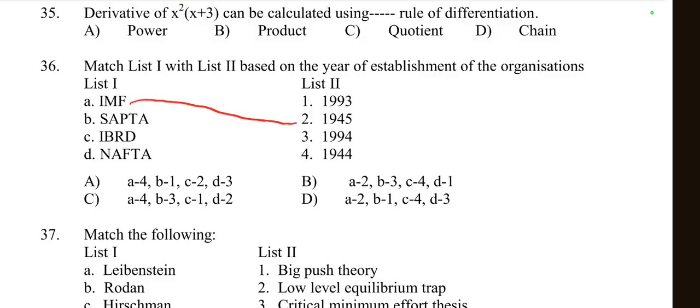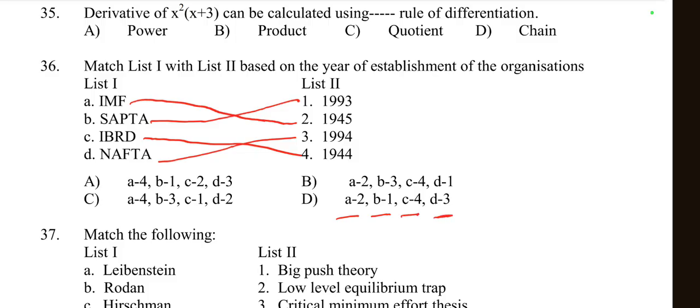SAPTA, South Asian Preferential Trading Agreement, 1993. Then IBRD, International Bank for Reconstruction and Development, established in 1944. Then NAFTA means North American Free Trade Agreement, which was established in 1994. So A2, B1, C4 and D3.